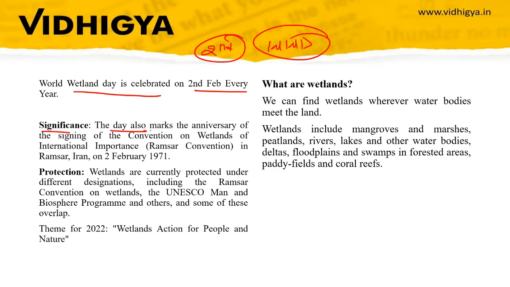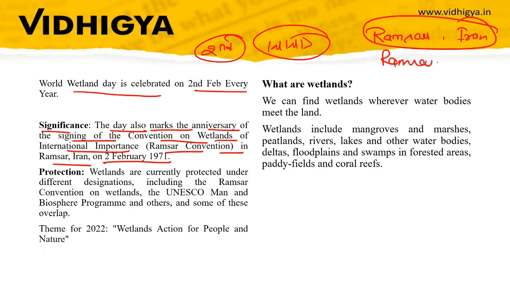The day also marks the anniversary of the signing of the Convention on Wetlands of International Importance, that is Ramsar Convention in Ramsar city of Iran. So on 2nd February, in the Ramsar city of Iran, this Ramsar Convention was signed. Under this convention, the wetlands of international importance are added, and when the wetlands are accorded status in the Ramsar Convention, then the government has to take extra steps in order to protect or preserve those wetlands.